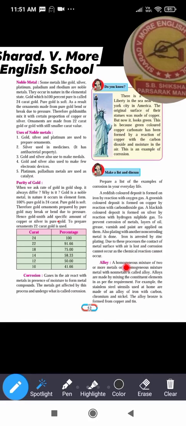Alloy. A homogeneous mixture of two or more metals, or a homogeneous mixture of metal with non-metal, is called an alloy. Now what is an alloy? It is a homogeneous mixture. In a homogeneous mixture there is a single phase, meaning whatever things we are adding or taking, they look the same.